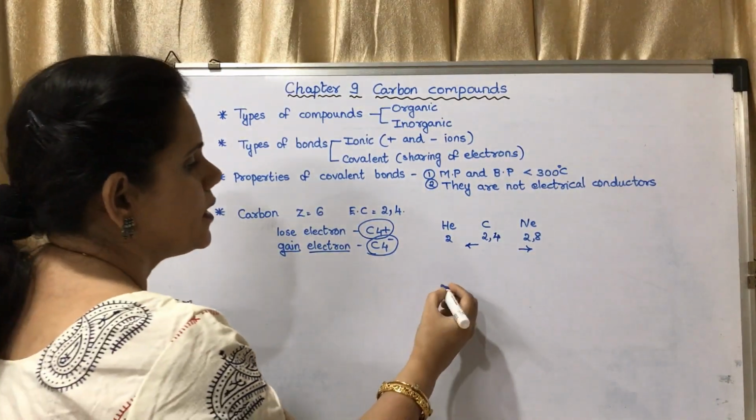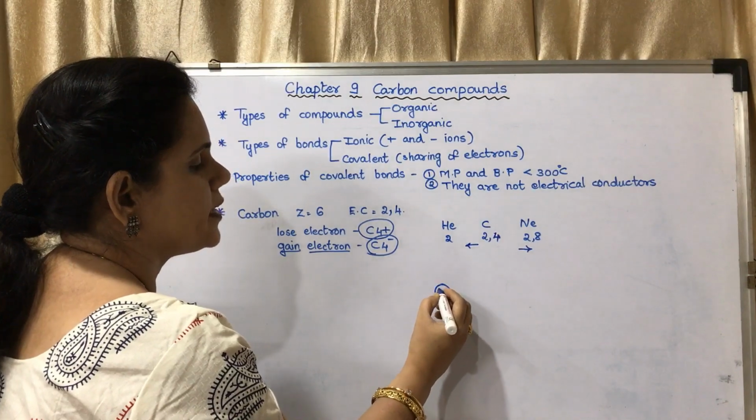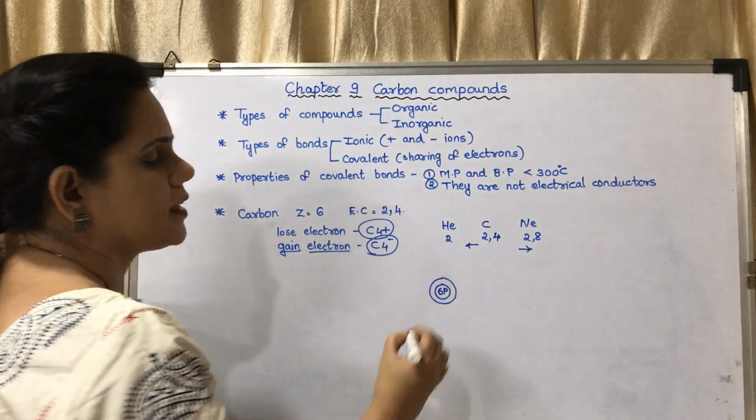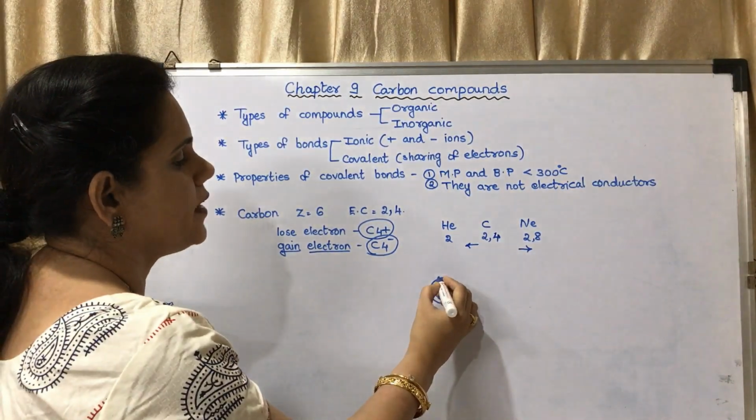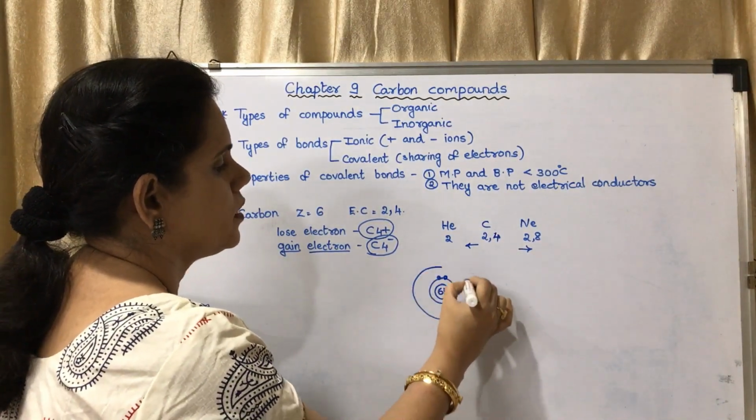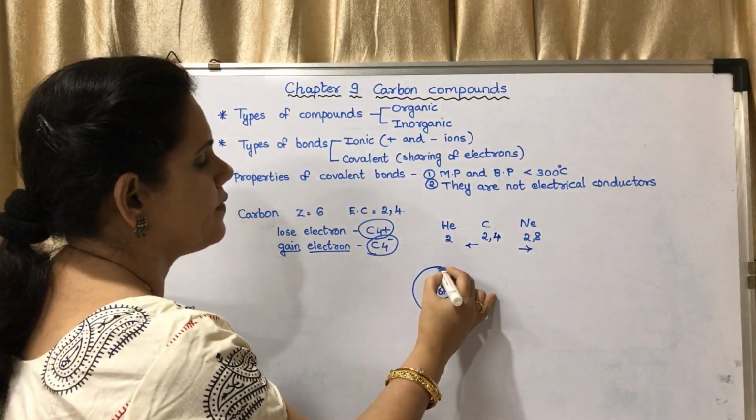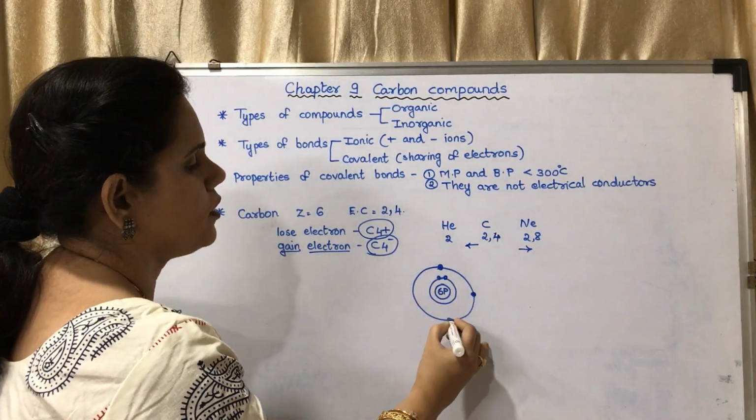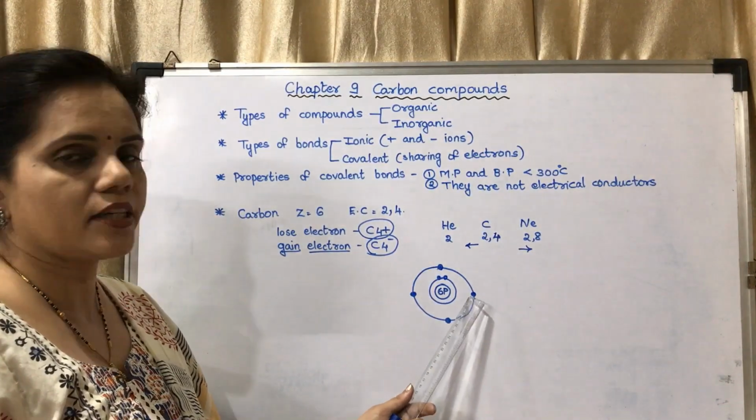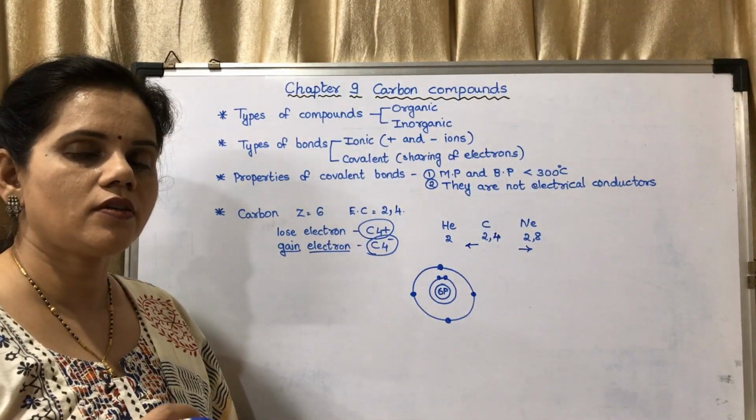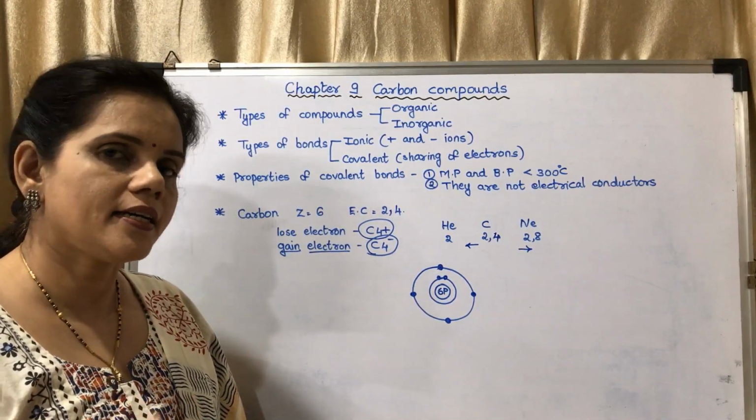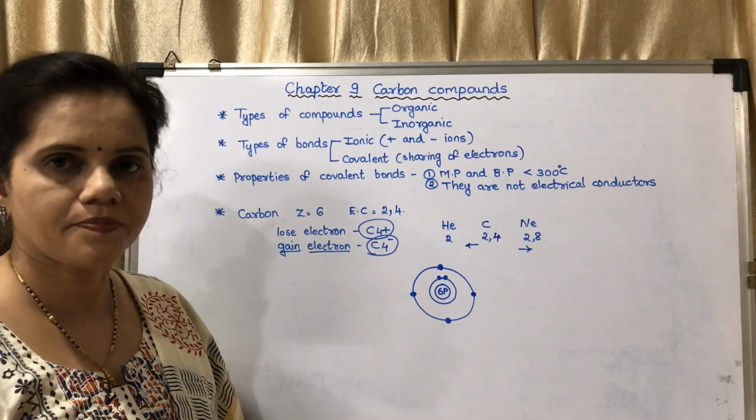That means if this is the nucleus, it has 6 protons. The first shell, the K shell, has 2 electrons. The second shell, the L shell, has 4 electrons: 1, 2, 3, 4. Each of these electrons it will share with another element. I will give you an example here. Consider hydrogen is going to share.